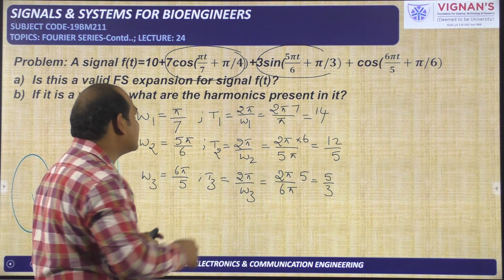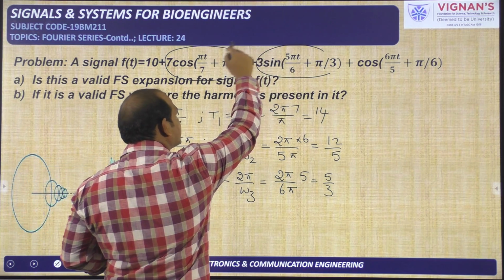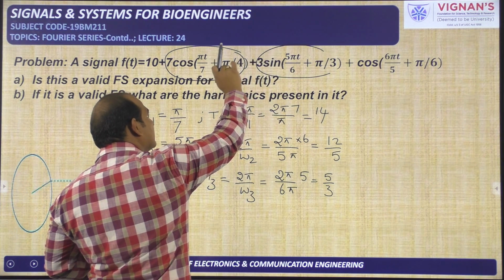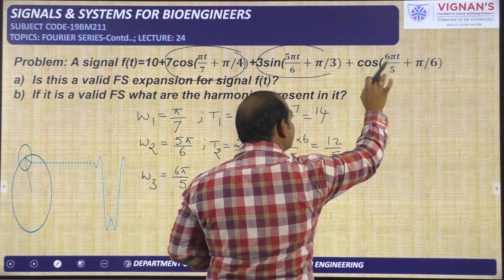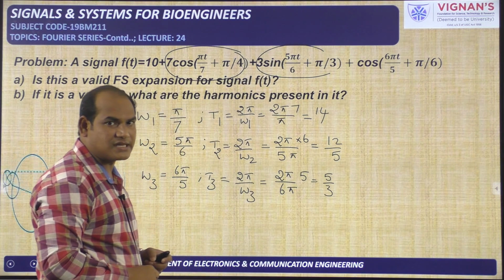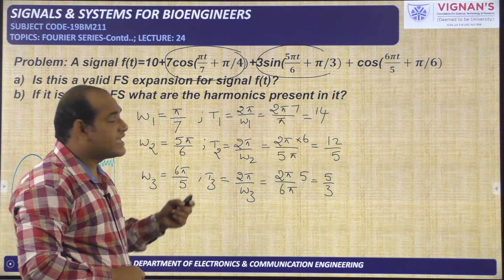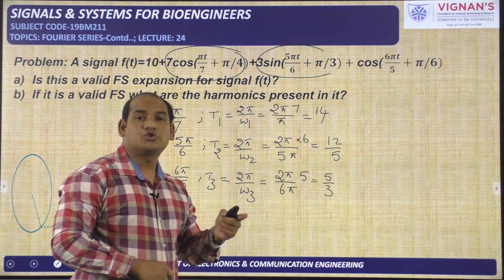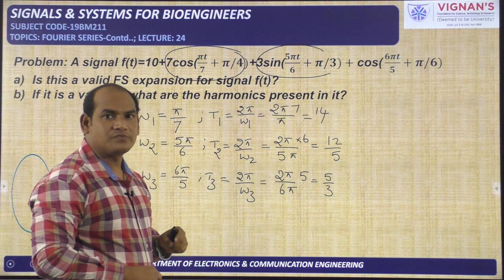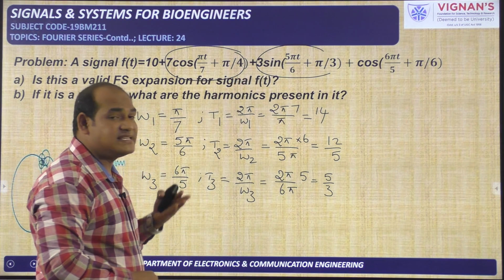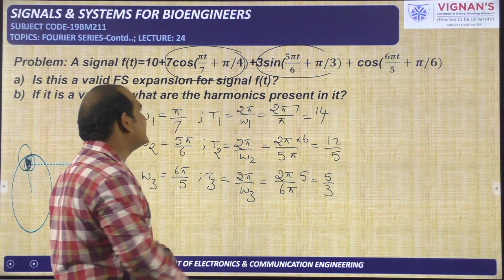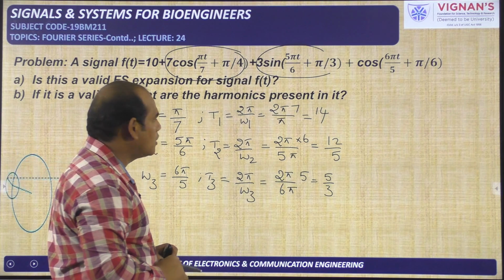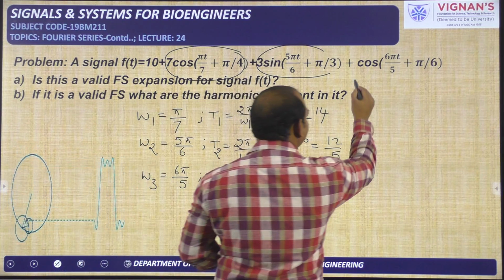Now we need to know whether the combination of these two terms is periodic or not. If it is periodic, we check whether the combination of these two with this third term is periodic or not. Already we know the procedure. What is the condition to say the combination of any two periodic signals is periodic? We need to take the ratio of the time periods of these two signals. If the ratio of the two time periods is a rational number, then we can tell this particular combination is a periodic signal. That approach we are following now. Okay, so now I am taking T1 by T2.